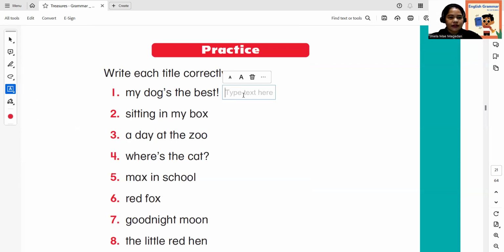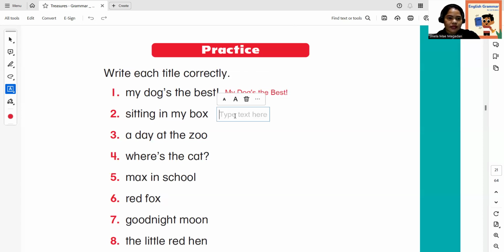Okay, if you can see here, this is book title number 1, My Dog's the Best. So the important words here, let's identify. My. All right, so that's the important word. Another, okay, so apostrophe and the is not really that important, but it is needed to connect the book title or the sentence. And the important word is best and the exclamation mark. All right, you see there? Okay, my dog's the best.